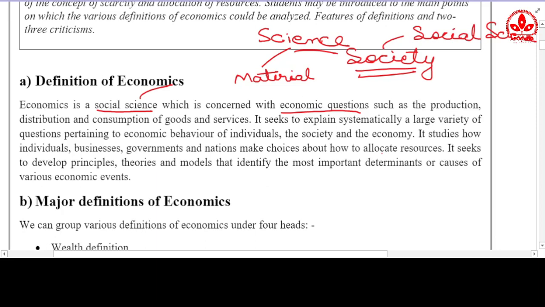We know that the natural resources we have are very rare. We have a specific stock of natural resources which we can use for our economic development, but our needs and wants are very many. If we consider petrol in our world, petrol is very limited, but the demand for petrol is very high.